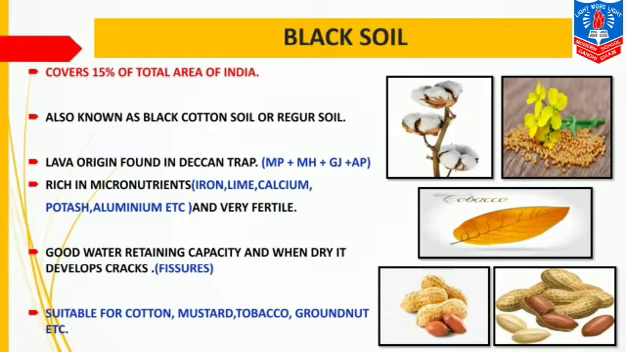Now, it is found in the regions of MP, that is Madhya Pradesh, then Maharashtra, Gujarat, and some parts of Andhra Pradesh. Next is it is rich in micronutrients. That is, this soil contains iron, lime, calcium, potash, aluminium, etc. It has high content of aluminium, potash, calcium, lime, and iron in it, which makes it very fertile.